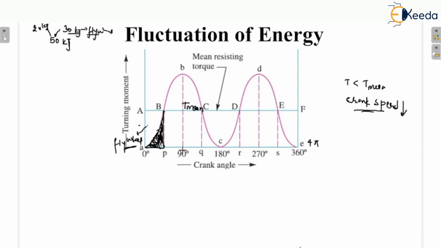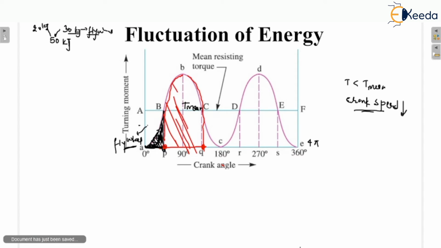Now the crank moves from P to Q. Now the crank position is P, A to P. We have discussed the A to P position of the crank. Now we will discuss the positioning of the crank from P to Q. For the crank from P to Q, the work done by the engine is equal to the area PBBCQ. This is the complete area. This is the work done by the engine. Are you getting my point?